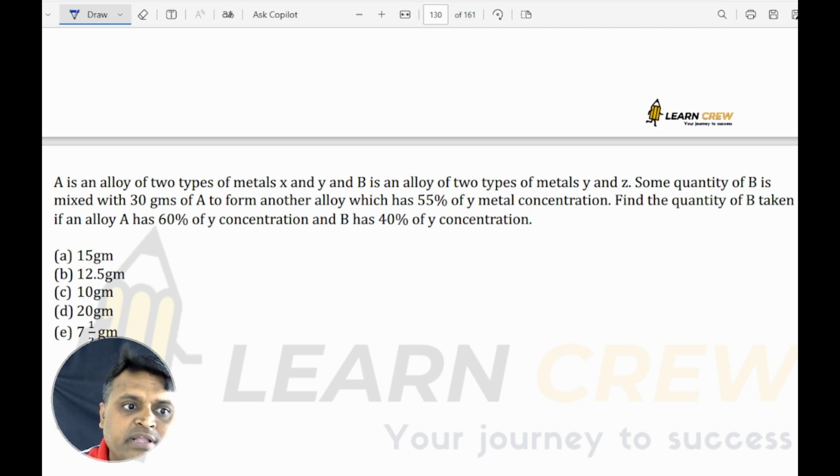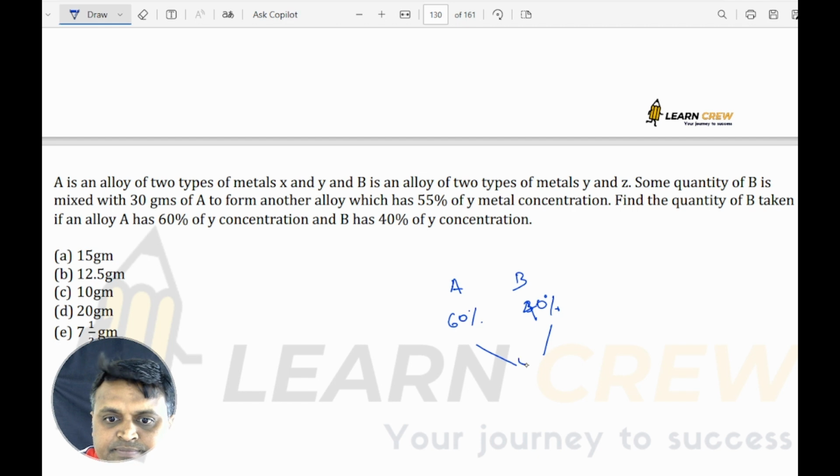Find the quantity of B taken if alloy A has 60% Y concentration. So see here, A and B are the alloys. A has 60% of Y and B has 40. And overall, it is given 55.